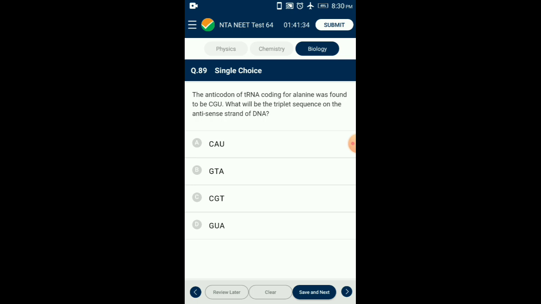Thus, the sequence of tRNA will be same as the template DNA, only interchanging T and U. So, tRNA anticodon CGU will have DNA triplet as CGT. So, the answer is option C, CGT.